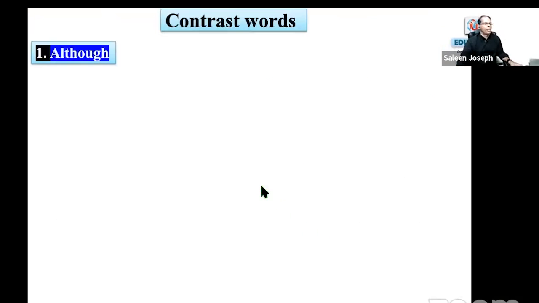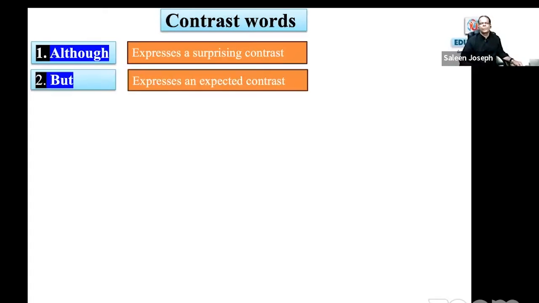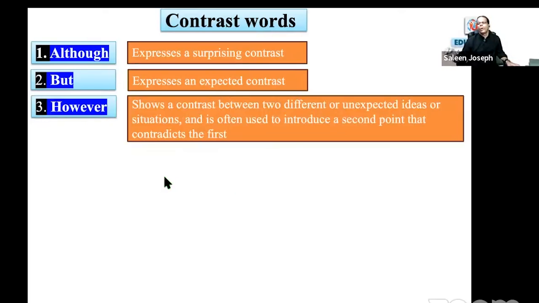See now, contrast words. Some are asking what are the contrast words. Although expresses a surprising contrast. Although, but is another contrast word. But expresses an expected contrast. It is expected, but the other one was surprising. When you have to use but, it is expected, whereas the other one is surprising, although. However, shows a contrast between two different or unexpected ideas or situations and is often used to introduce a second point that contradicts the first point.